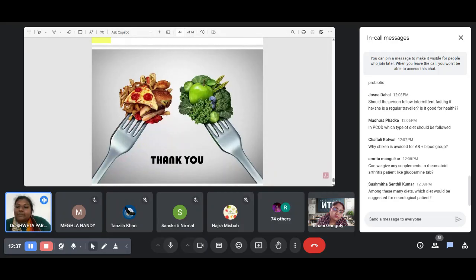Then next is PCOD. Which type of diet should be followed? PCOD is a polycystic condition, with numerous cysts, that cannot be fixed through diet alone. There may be some PCOD diets; you can Google them.